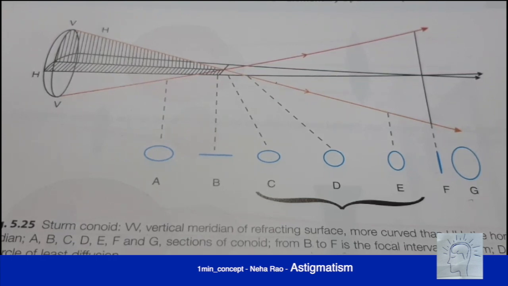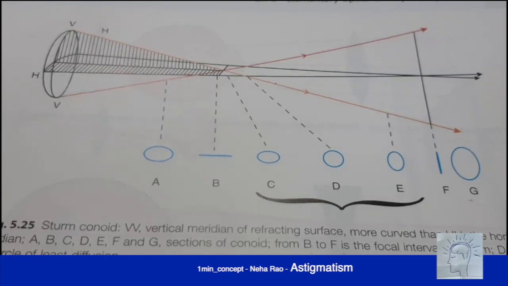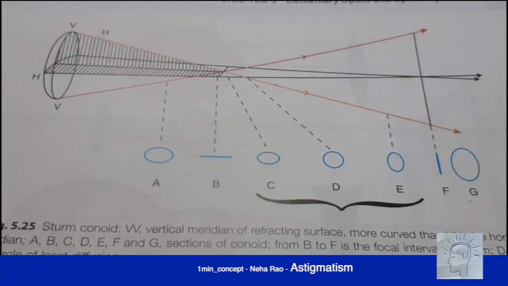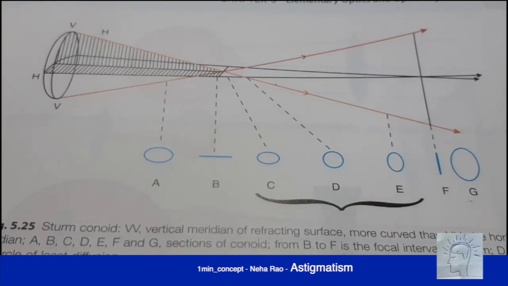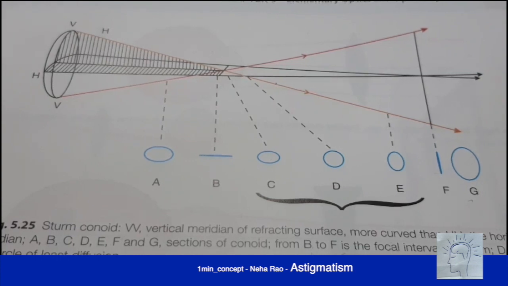convexity of the cornea is more than the horizontal, due to which the vertical focal length is lesser than the horizontal focal length. Therefore, the vertical rays converge sooner than the horizontal rays. Let us use this diagram to understand the concept of Sturm's conoid. The entire bundle of rays which form is called Sturm's conoid.